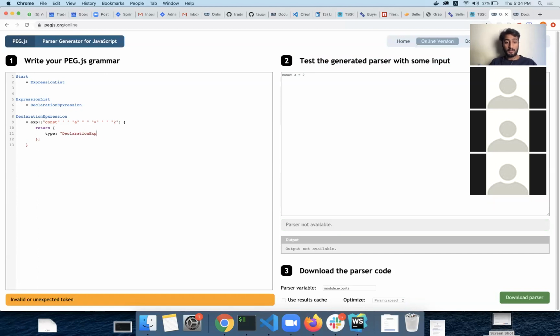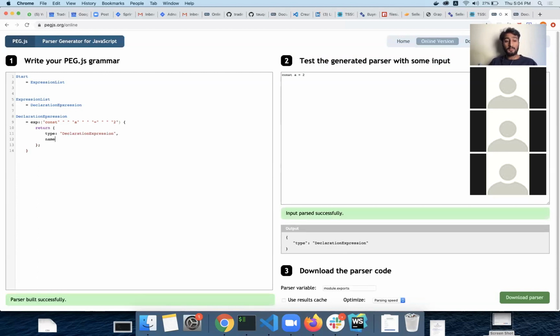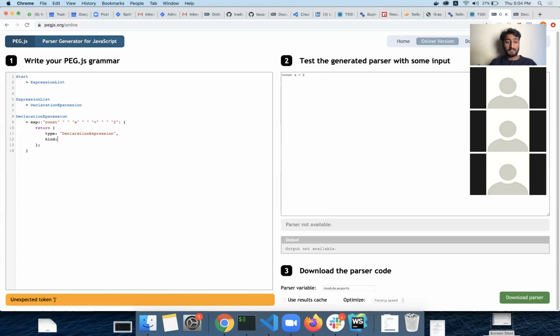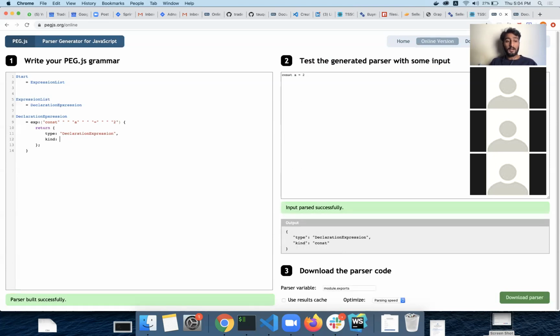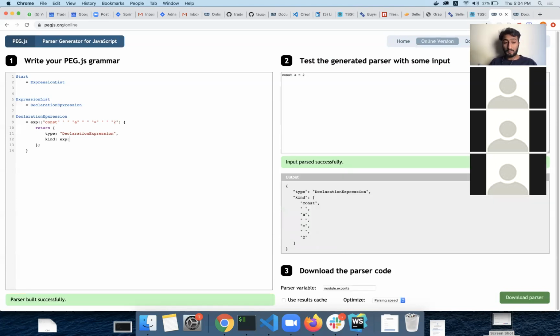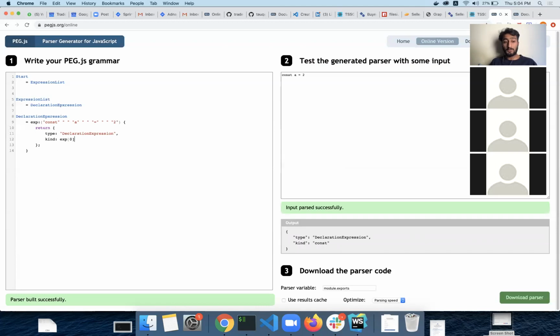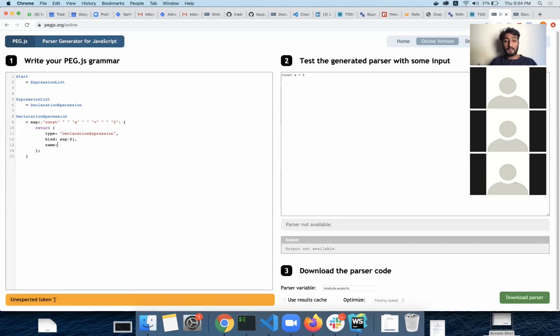Then I'll return something like this, which is the name of the declaration expression, and then the kind can be, here we can add the const manually. But if we want, we can use expression 0, which is going to be of type const, so it will make it a bit dynamic. And then we can have the name of the variable, which can be taken from index 2.